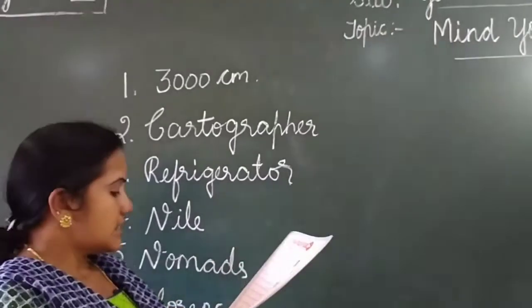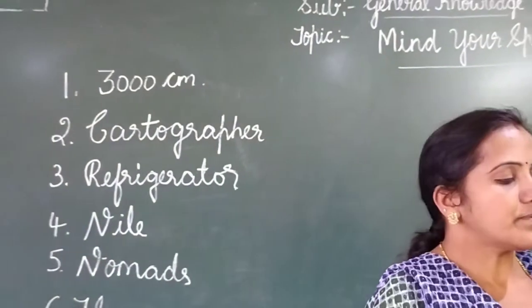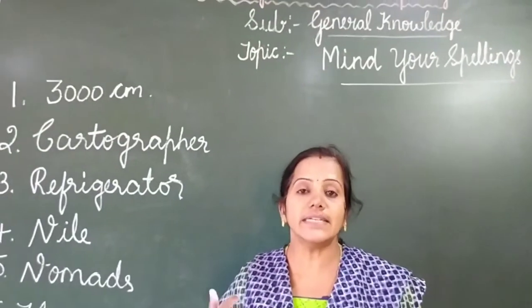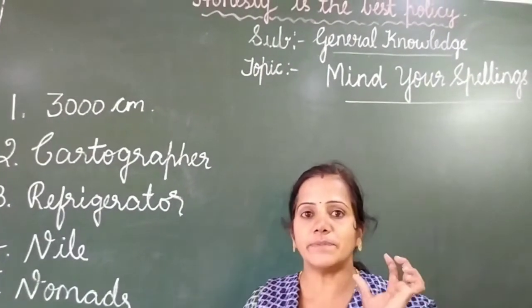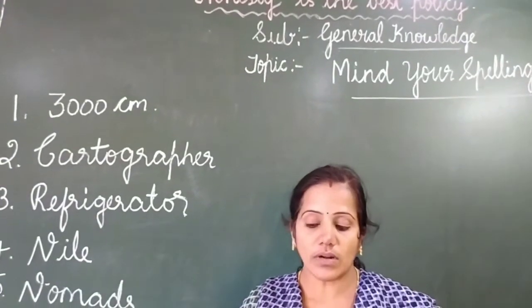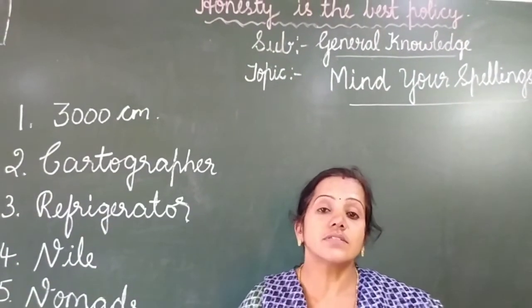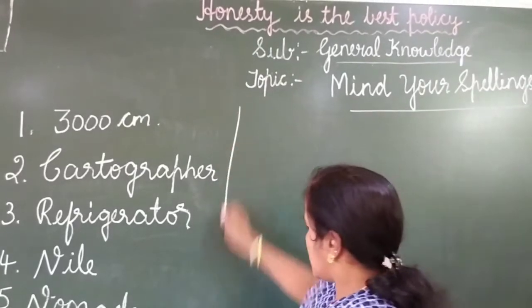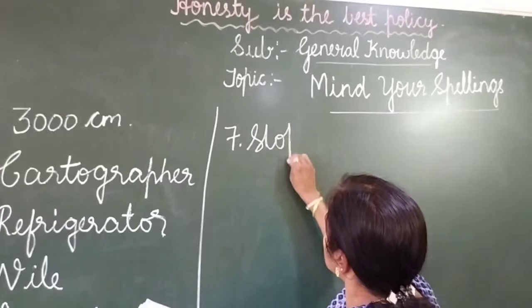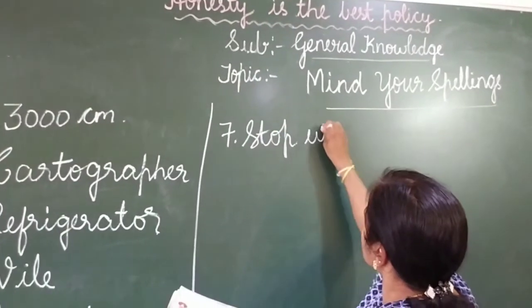Okay. So next, seventh question. What kind of watch is used to time a race? Okay, so a particular watch is used to time a race, running. So what kind of watch? We use a stopwatch. Okay, so the seventh answer is stopwatch.